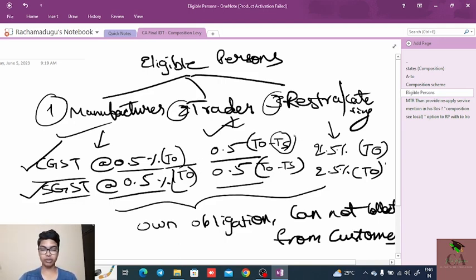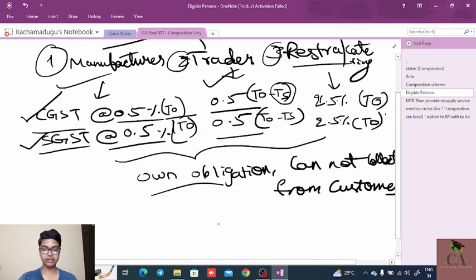What is the taxable turnover? To that portion only they need to pay the tax. Whereas in the case of restaurant and catering services, they need to pay 2.5% CGST and 2.5% SGST on total turnover, not taxable turnover. Total turnover includes the exempt turnover.